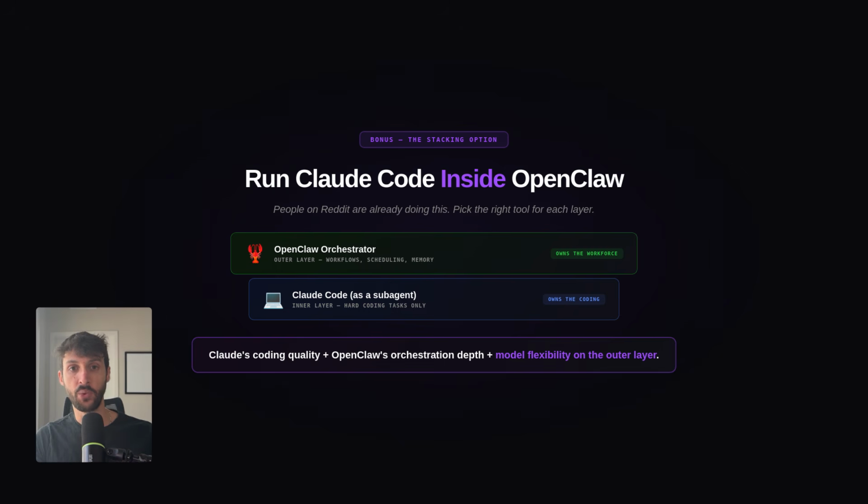And if you're building something in between and you need both coding quality and always-on autonomy, you can always stack them. Run Claude Code as your coding subagent inside an OpenClaw orchestrator, and this way you get Claude's coding quality with OpenClaw's orchestration depth and model flexibility. And that's not picking sides, that's picking the right tool for each layer.